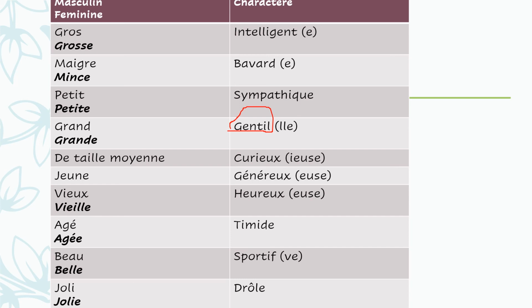That's a feminine way to say kind, gentille. Alright, then we have curieux. Now remember that we said for those adjectives that end in EU, X like that, or have an X at the end, you have to be very careful about them, right? So you have curieux, which means curious, okay, or somebody who's very interested in things and that sort of thing. It can also mean strange, but let's just stick to curious, okay?